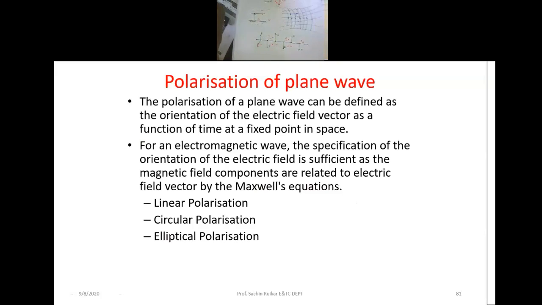Now, if you see here, at this particular point I am going to consider this one. Electric field vector upward, magnetic field vector in that direction. At this point, electric field vector upward, magnetic field vector in this direction. Here the magnetic field vector is in that direction, and here too. Similarly, this is an electromagnetic plane wave. Somewhere the component is upward, sometimes it is downward, and accordingly we can consider the electric field vector upward and downward.